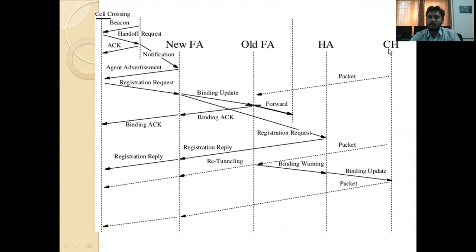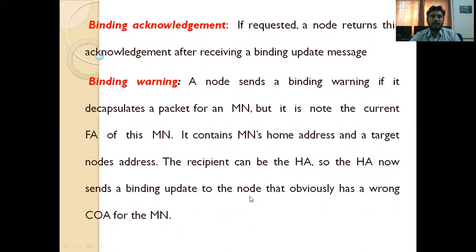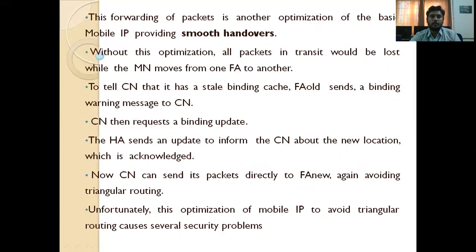That means whenever the correspondent node thinks the mobile node is under the range of the old FA, but the mobile node is not in the range of the old FA and has moved to another new FA range, the correspondent node is communicating only with the old FA. Now the old FA can identify the address of the new FA, and the new FA identifies the address of the mobile node. In this way, the communication is established. For that purpose, a home agent requires binding request, binding update, binding warning, and binding acknowledgement messages. So this is the optimization.